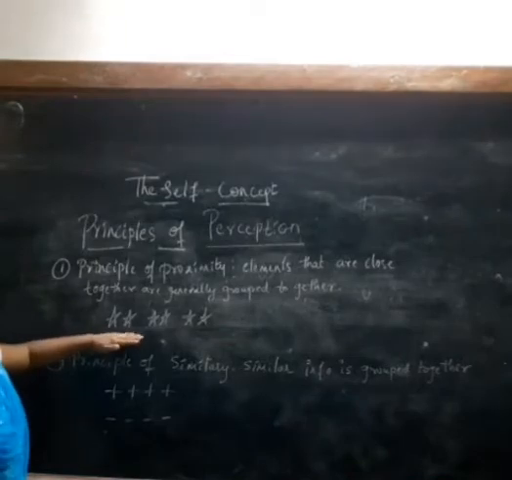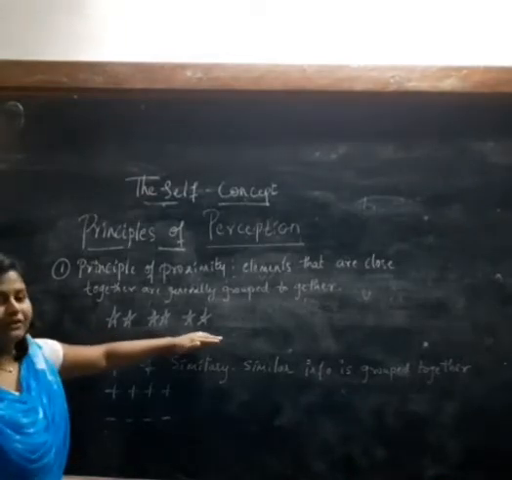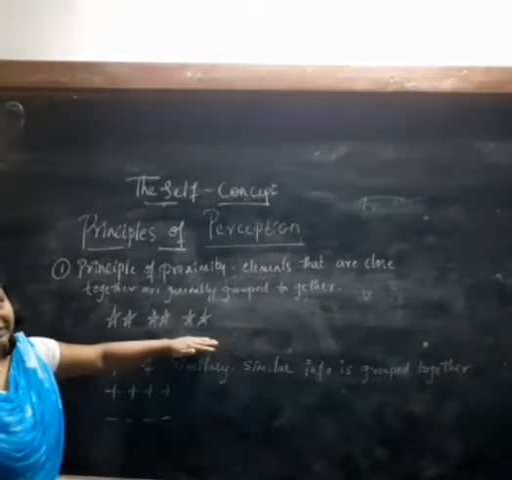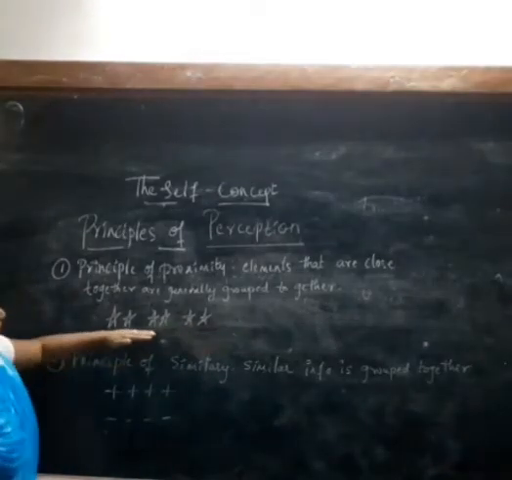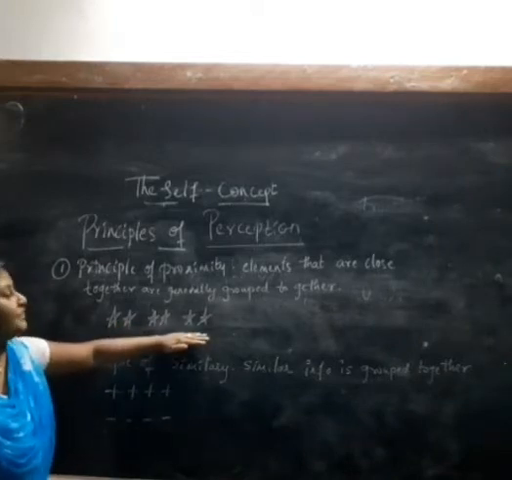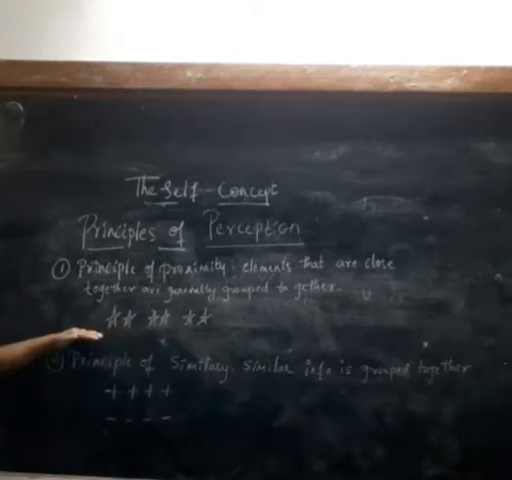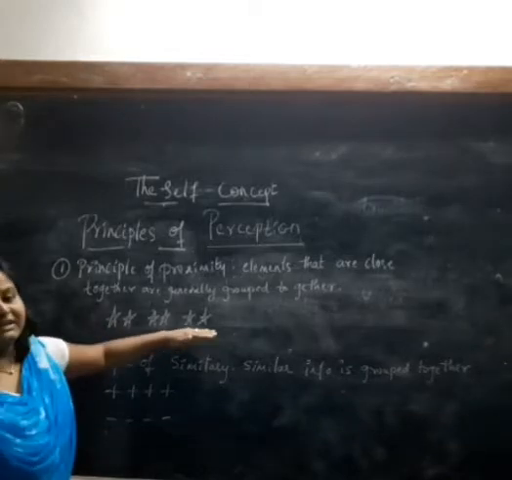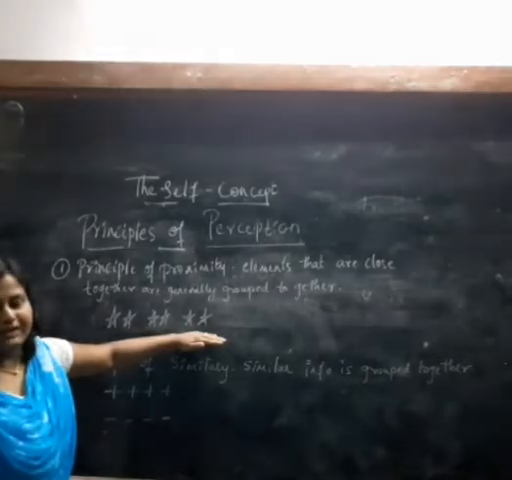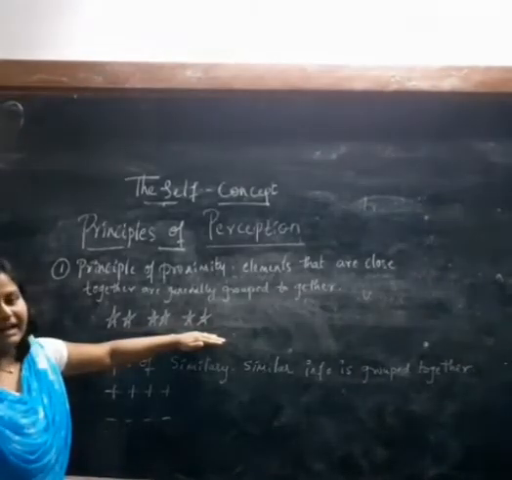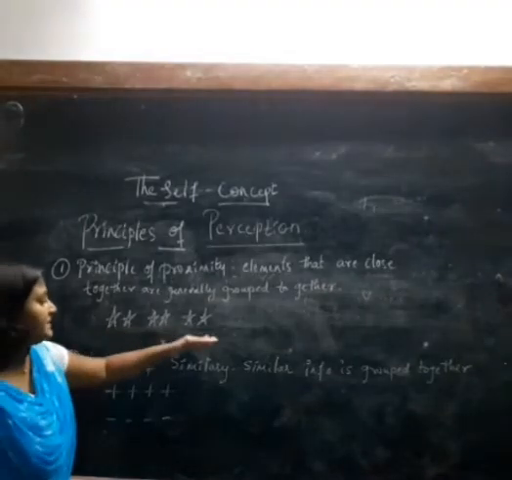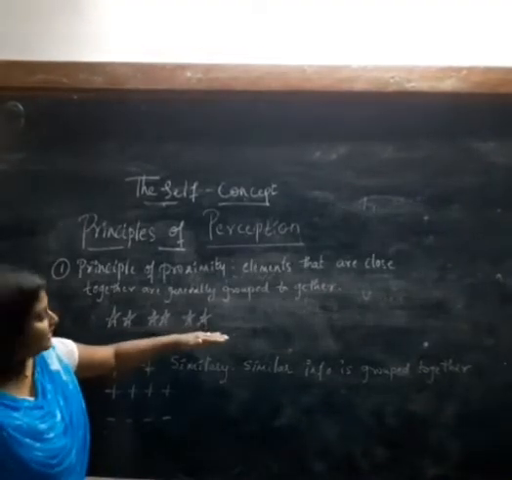So these are the stars placed one after the other. We understand them as a row of stars, right? But these are not a row of stars. These are three pairs of stars. So our perception is that we generally group them together, right? So we are thinking of them as a row of stars, but in actual, they are not a row of stars. They are three pairs of stars placed one after the other.